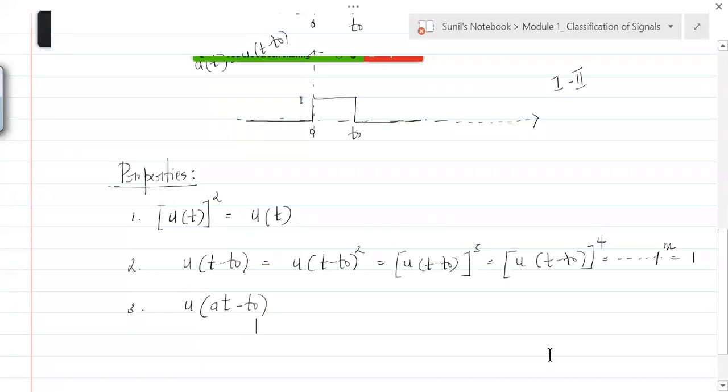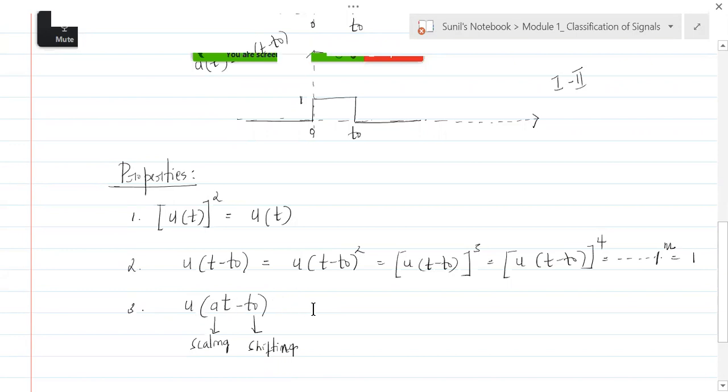So this is scaling and this is shifting. So time scale and time shift. Understand? Which rule do we need to use to sketch this if you're asked to? That is the precedence rule, something that we've seen in the last class. Precedence rule is what we need to go with.